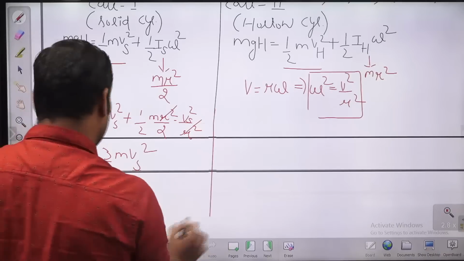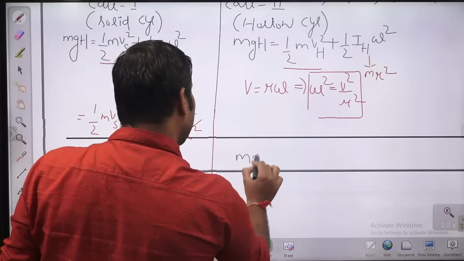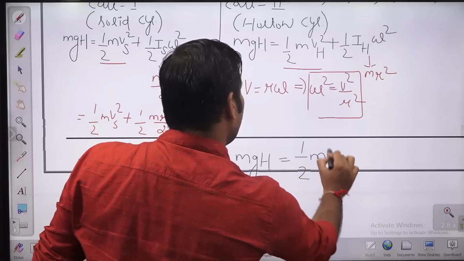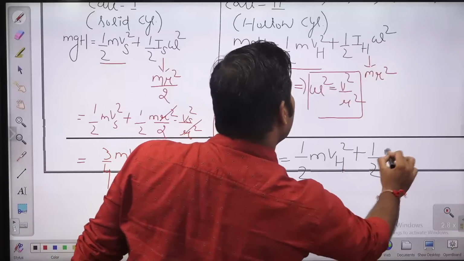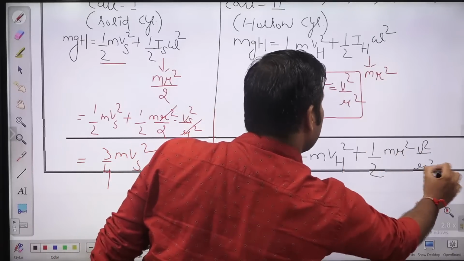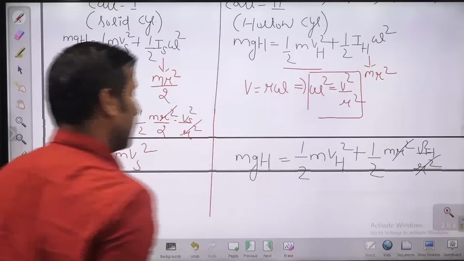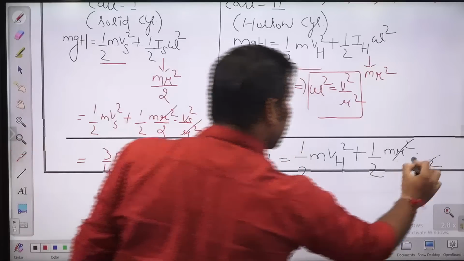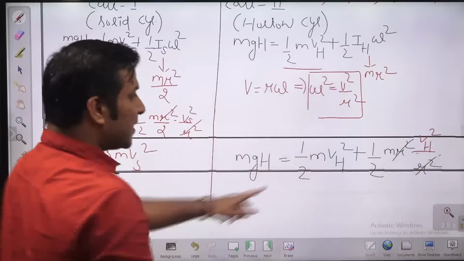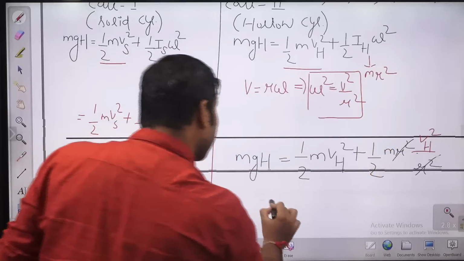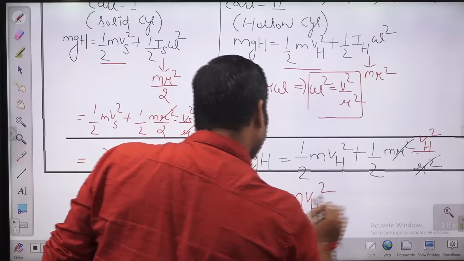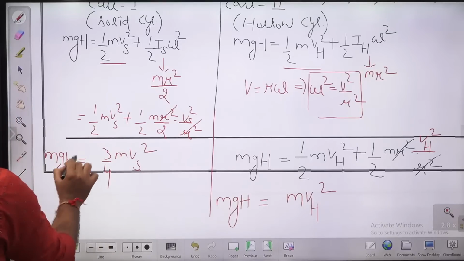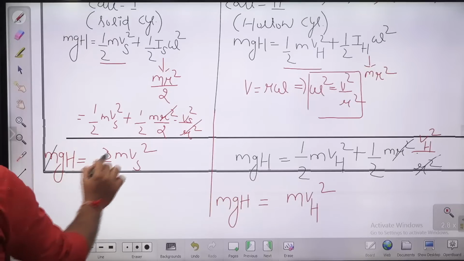Similarly, here also, if you do the similar kind of analysis, you will get mgh equal to half m vh square plus half mr square into v square by r square. Again, this will cancel out. This is the velocity of hollow, guys. ये velocity किसका है? This is the velocity of hollow. Solving this, because this is also 1 by 2, this is also 1 by 2, you will get mvh square, and this is also mgh. Now solving this will cancel out.